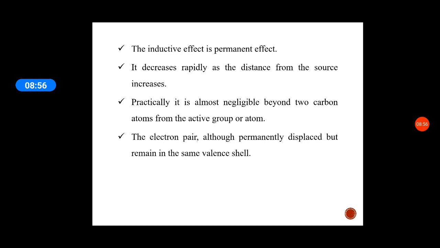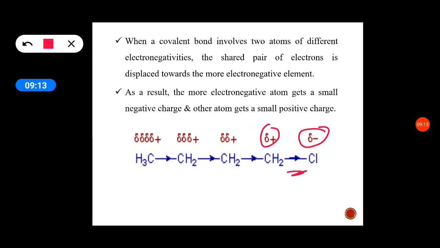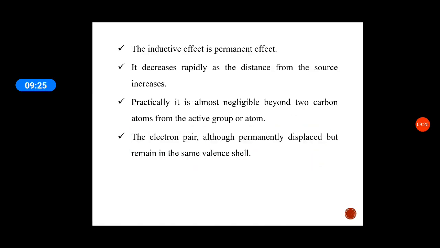The electron pair, although permanently displaced, remains in the same valence shell. That's why we have shown here a small negative charge and a small positive charge. The shared pair of electrons is not completely transferred, just displaced toward the more electronegative atom. So they are not leaving their valence shell.